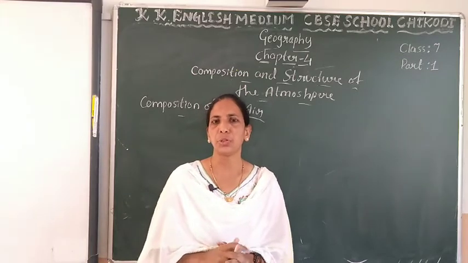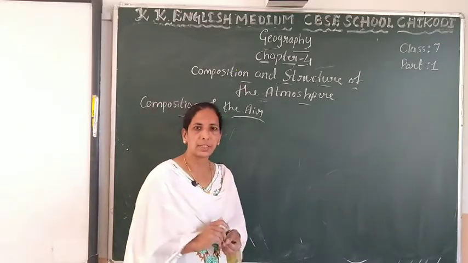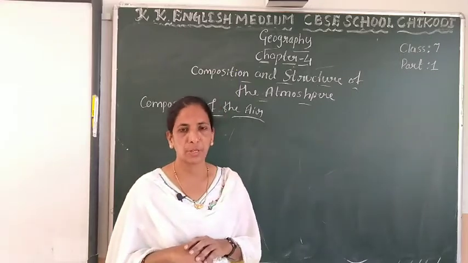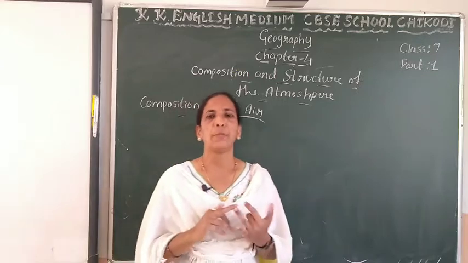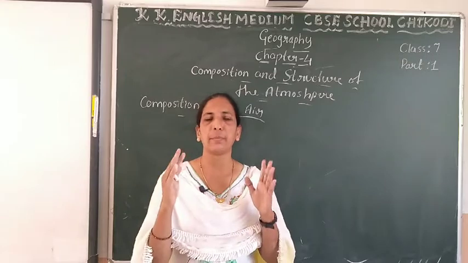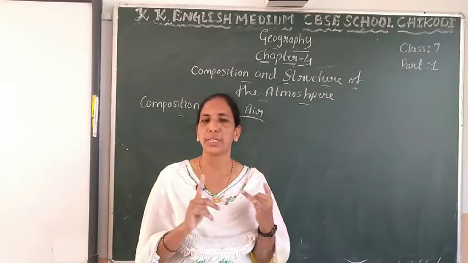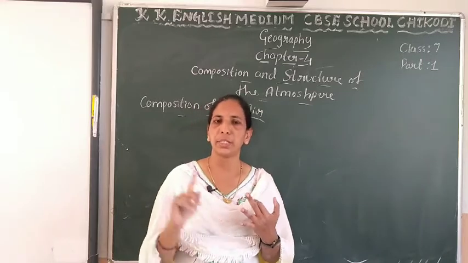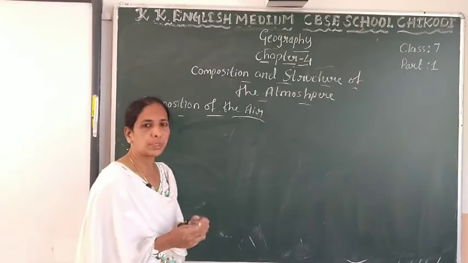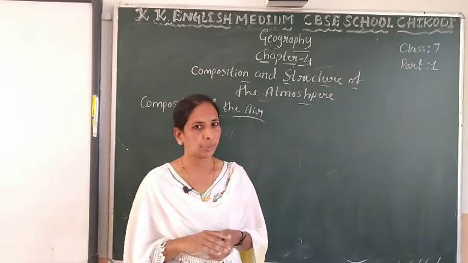The Earth's surface is surrounded by some layers, and these can be divided into 4 categories. First is the atmosphere, second the hydrosphere, third the lithosphere, and fourth the biosphere.